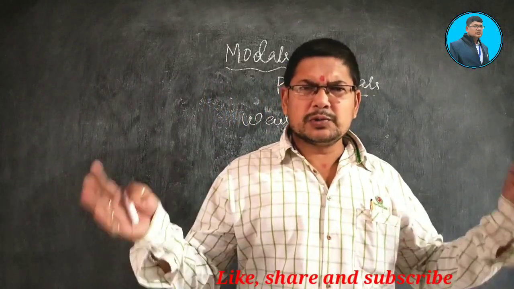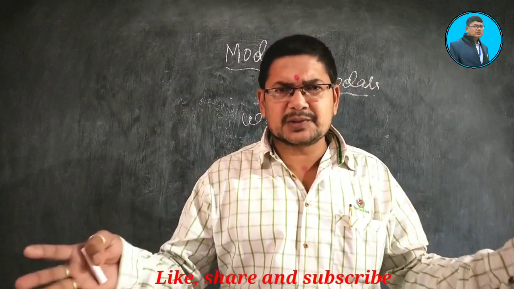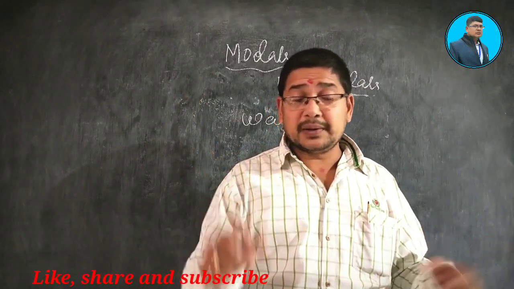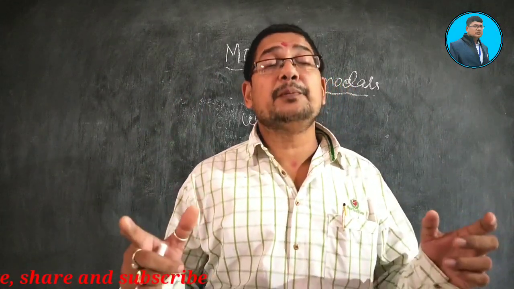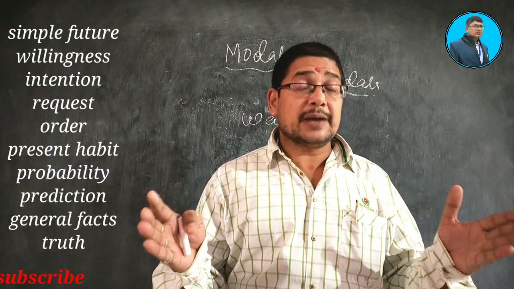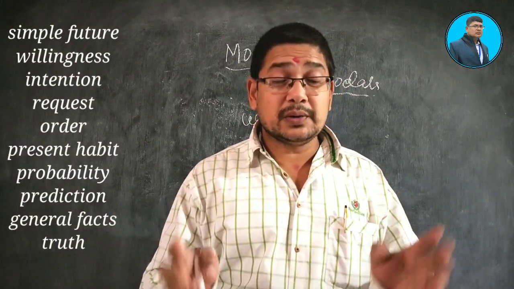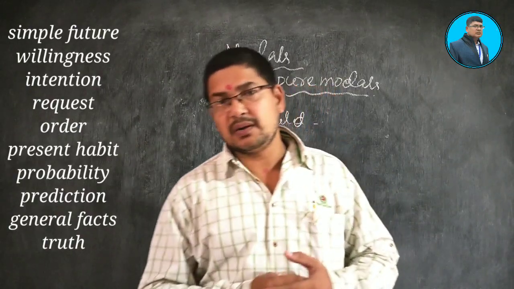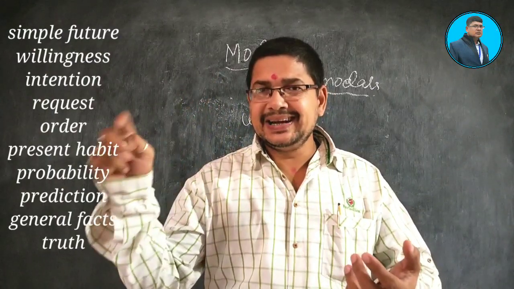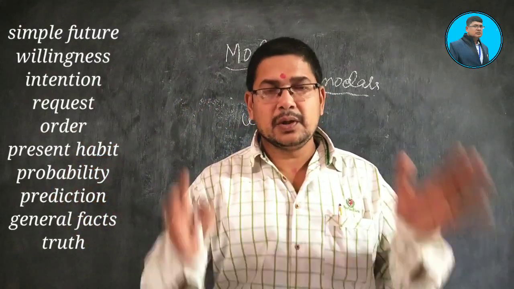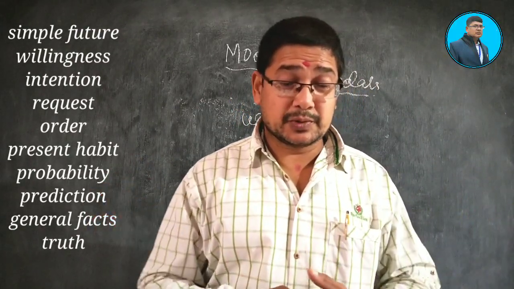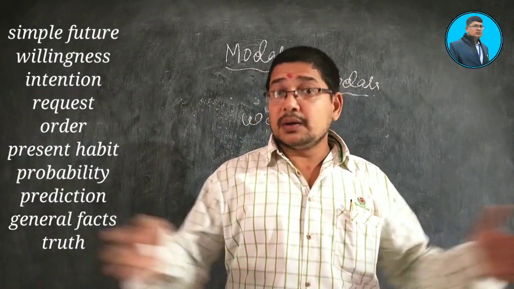So let us go. What is the use of will? I've taken the past form first of all. Will is normally used for simple future time with second or third person. What is second or third person? You is second person, and he, she, it, they are third person. With these, we use will to show simple future.